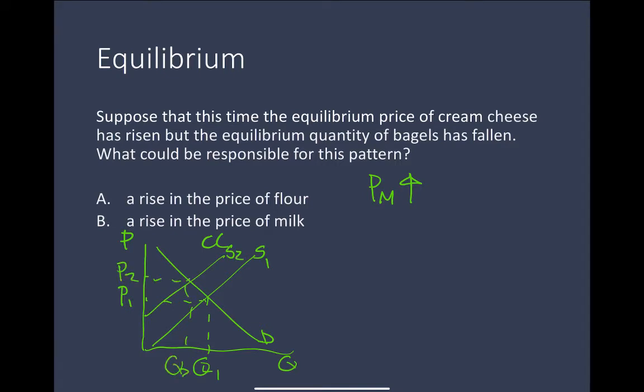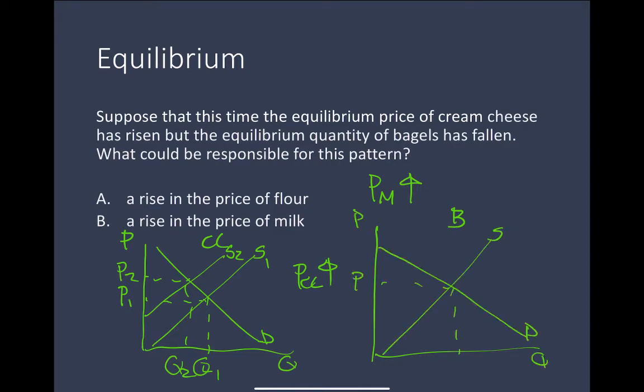And that pushes the price of cream cheese up. Now, in the bagel market, we know that the price of cream cheese is a determinant of demand for bagels. If the price of cream cheese is up, that's going to cause a decrease in the demand for bagels. And so the price of bagels goes down.